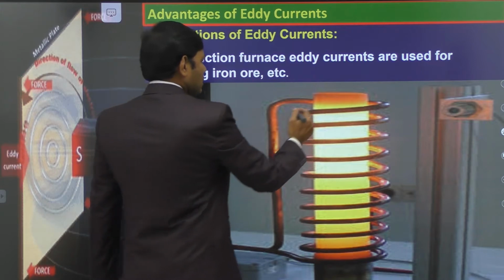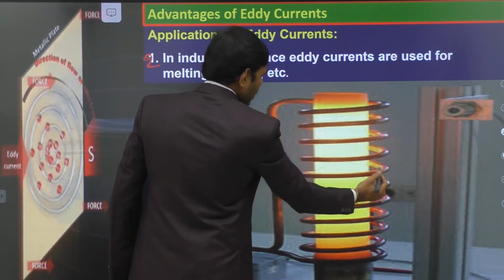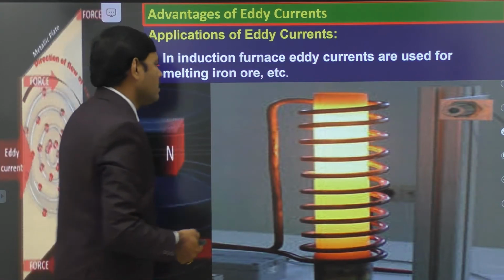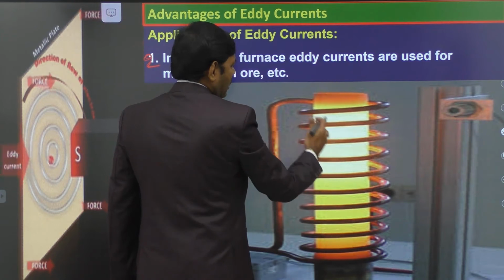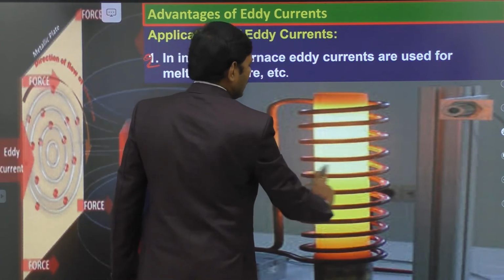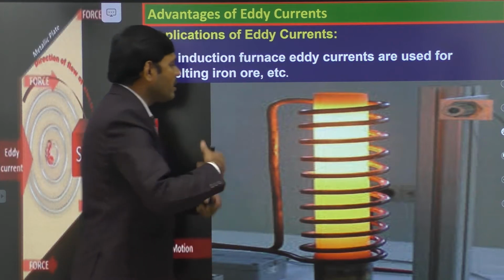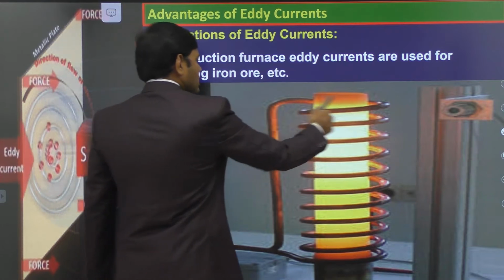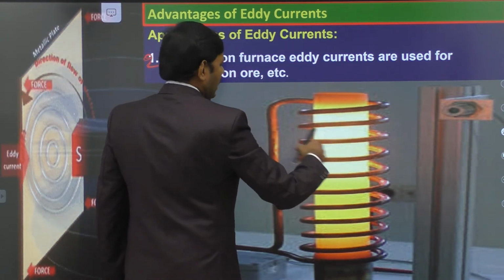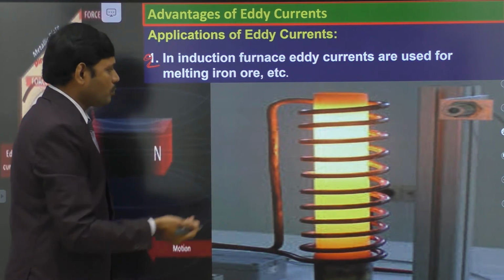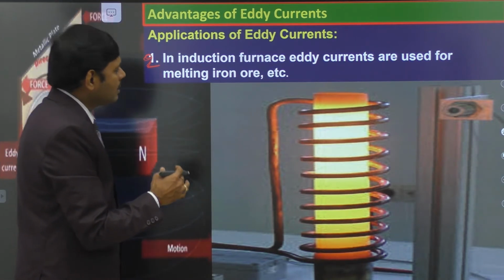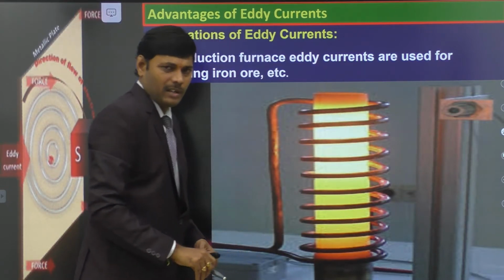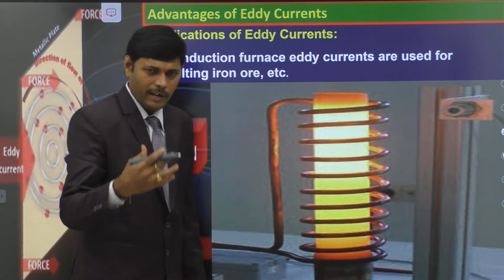And around this metal rod, there is a current carrying coil. See, this is the copper current carrying coil. The current carrying coil surrounds this metal. Vertically, we have a metal, and there is a current carrying coil circulating and surrounding it. And we allow alternating current to pass through the coil. When alternating current is passing through the coil, magnetic flux is continuously changing. We know that the magnetic flux along the solenoid is mu naught N i.